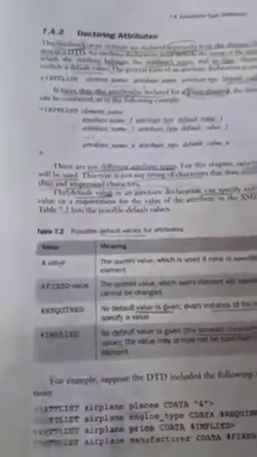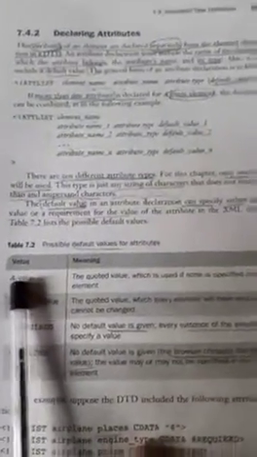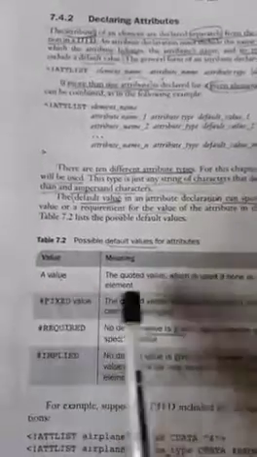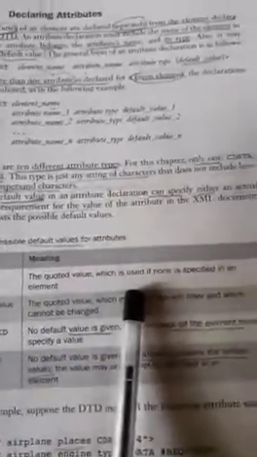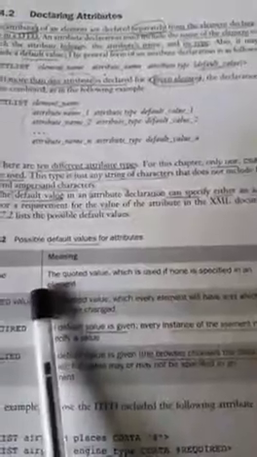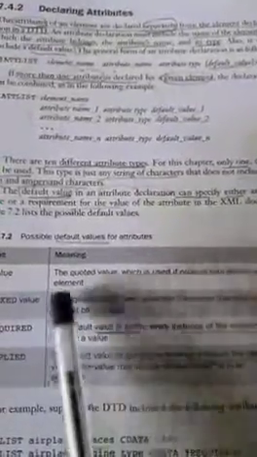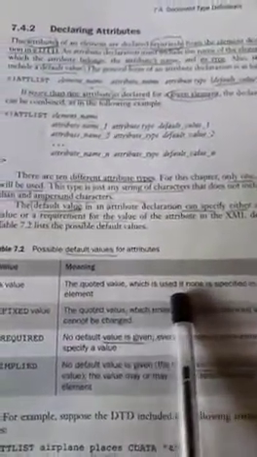The first one is a value. If you give a quoted value, it is used if none is specified in the element. If you don't specify it in the element, the quoted value will be used for that element attribute.